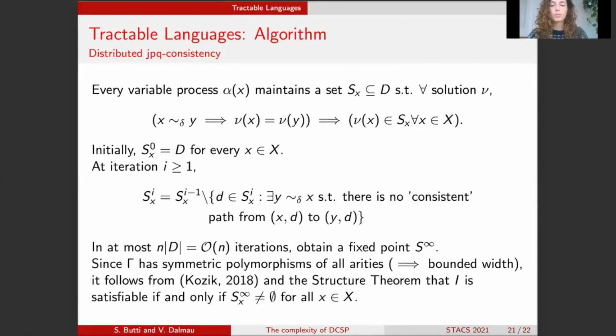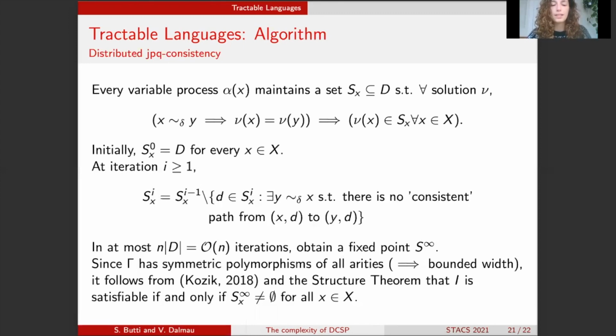And now the important observation is that, given that gamma has symmetric polymorphisms of all arities and hence it has bounded width, and given our structure theorem that says that if gamma has symmetric polymorphisms of all arities, then every instance must have a solution which assigns the same value to every pair of degree equivalent variables, then we have that JPQ consistency actually decides DCSP of gamma.